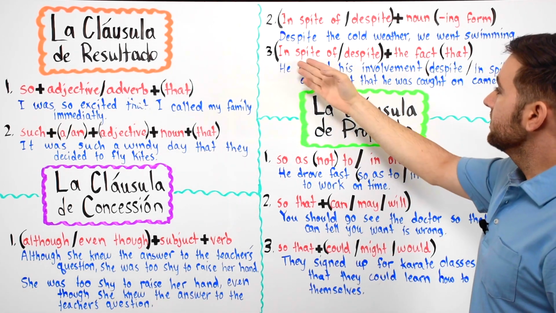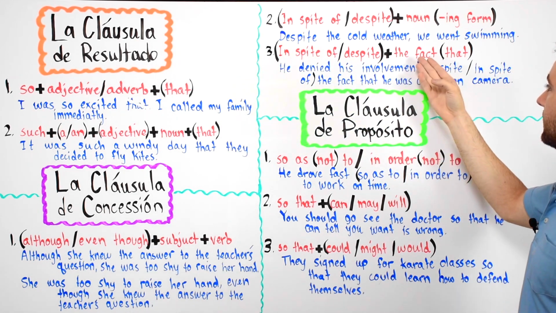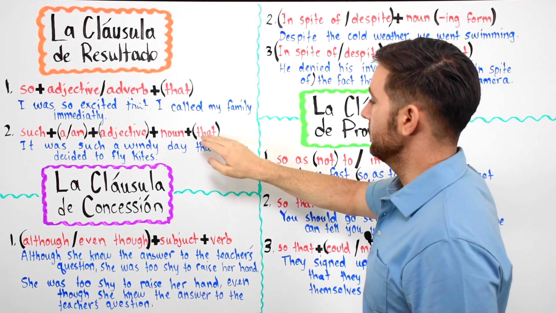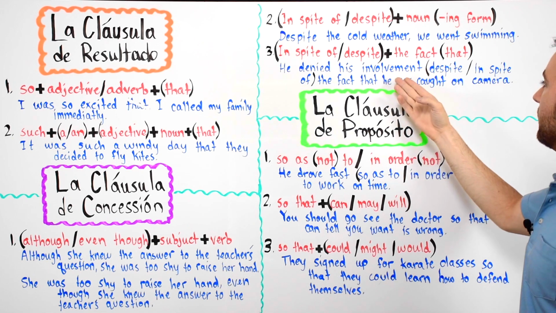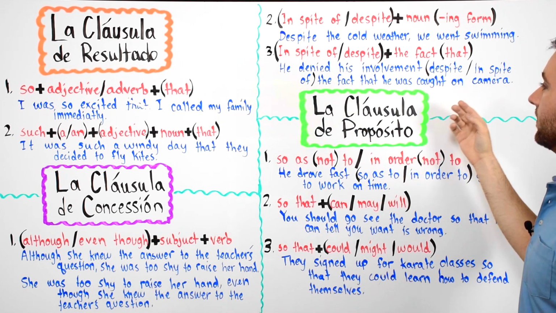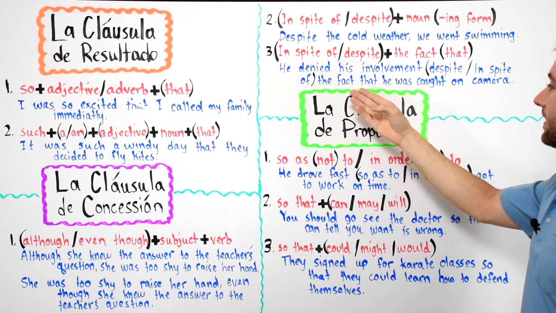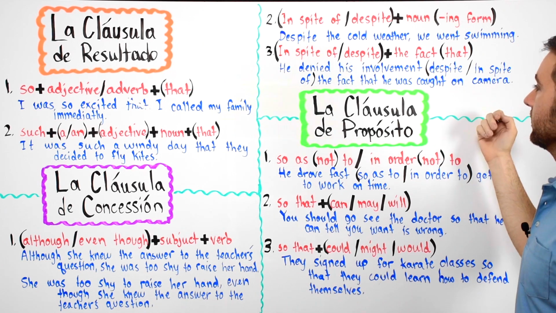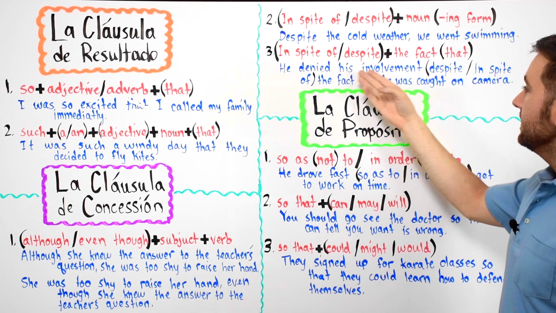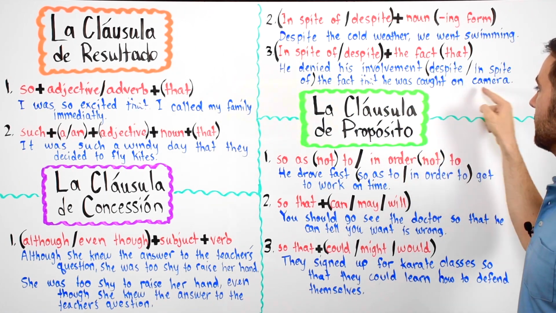Okay, también pueden decir in spite of or despite plus the fact, okay, and then we have the word that, like right here and right here, okay. He denied his involvement despite the fact that he was caught on camera. Again, he denied his involvement in spite of the fact that he was caught on camera, okay. Now remember that right here? He denied his involvement despite the fact he was caught on camera.